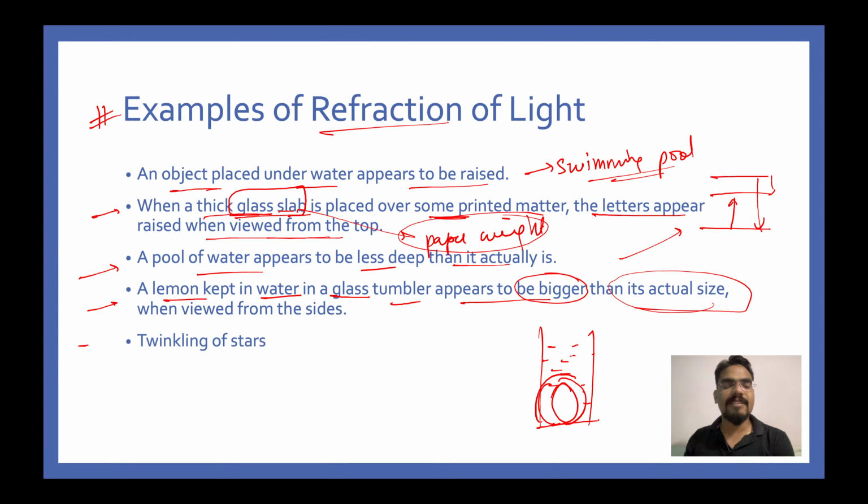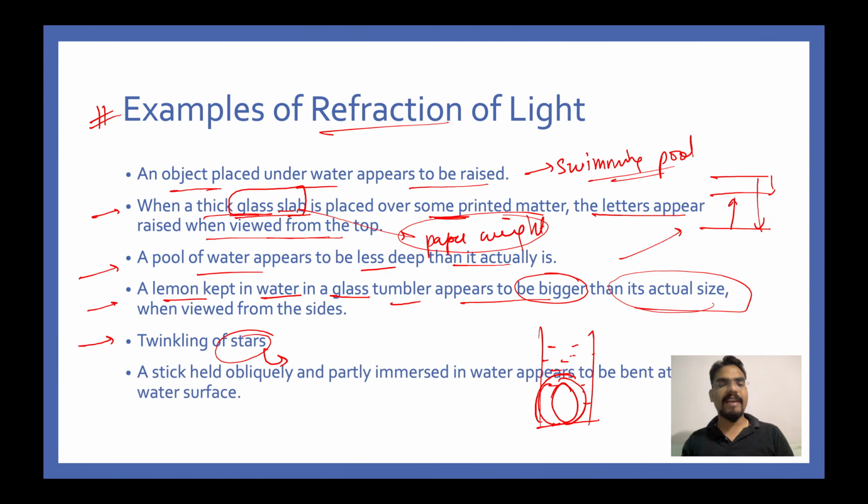Last but not the least, refraction of light is actually responsible for the twinkling of stars. Now we already know that stars do not twinkle, they appear to twinkle, which means they do not actually do something like switching off and switching on. So it is actually the phenomenon of refraction of light. These are very beautiful applications.